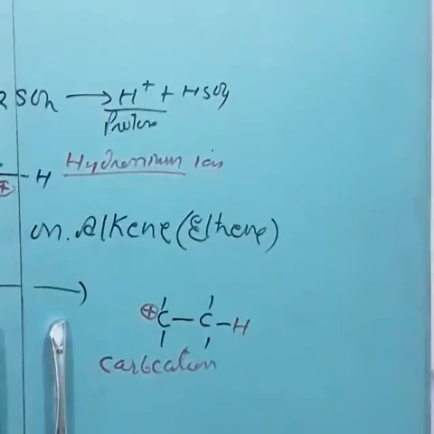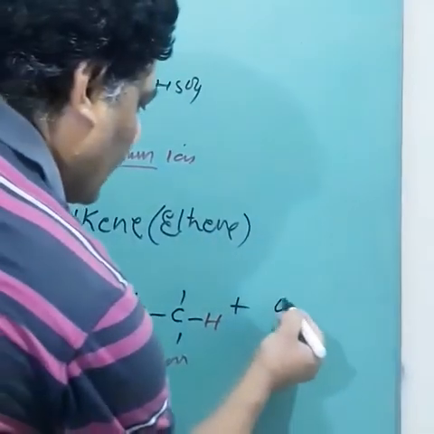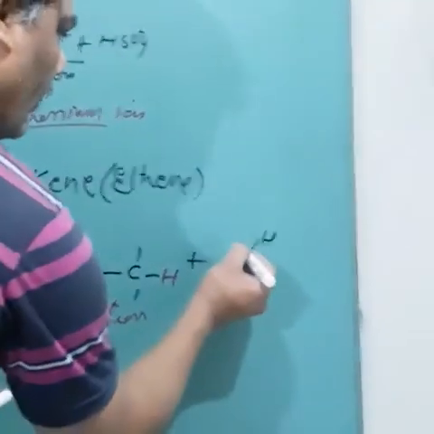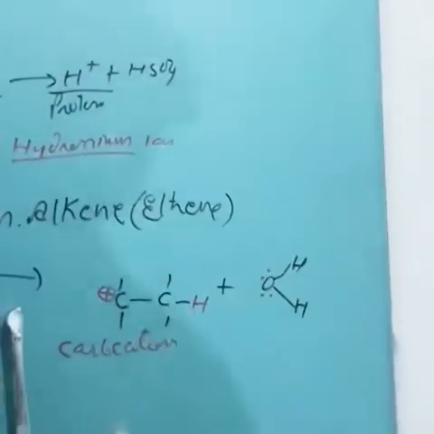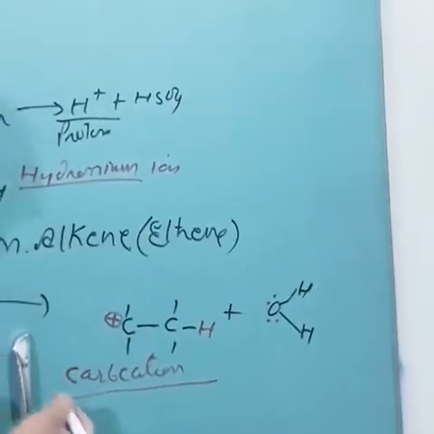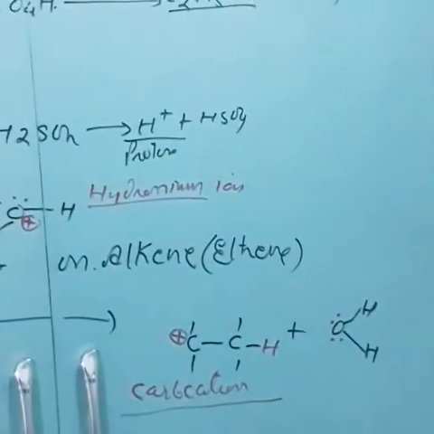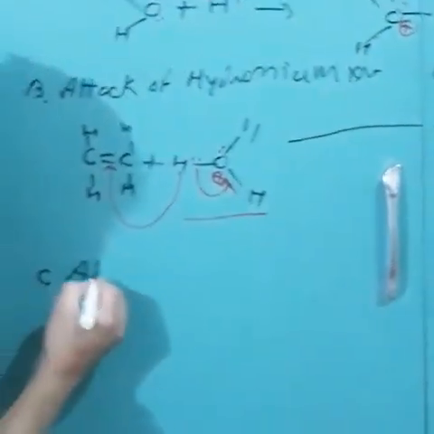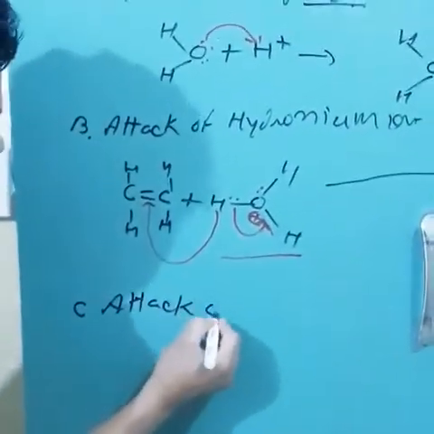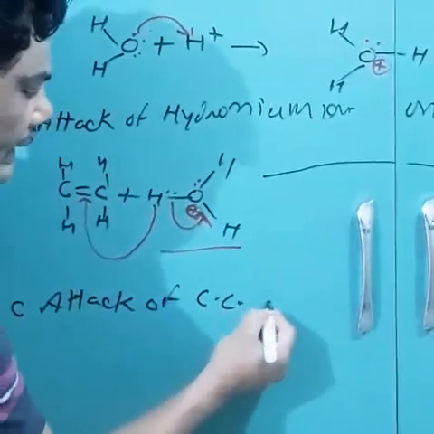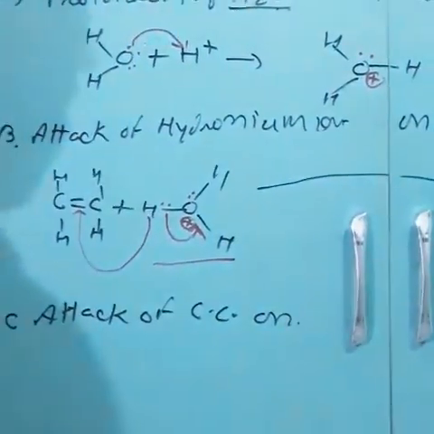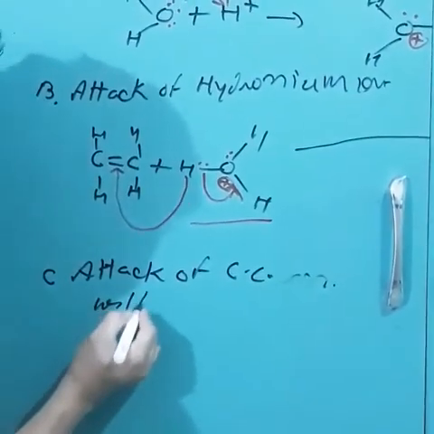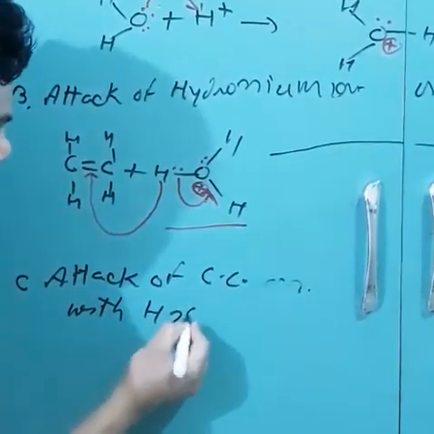Now what about here? The water is removed and again has two lone pairs, that is stable, but this becomes unstable, the carbocation. And now in the third step, the attack of the carbocation with H2O.